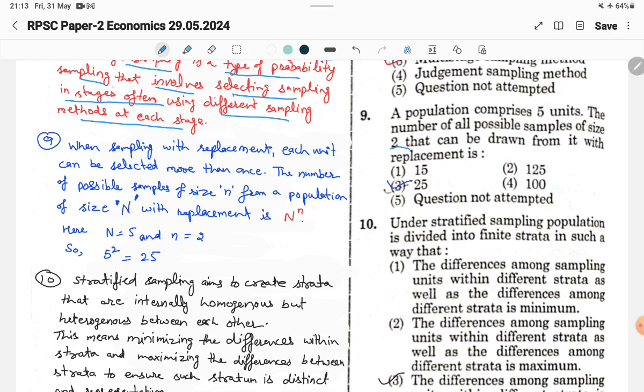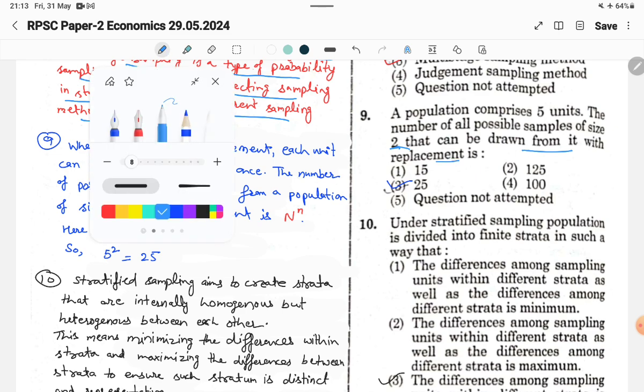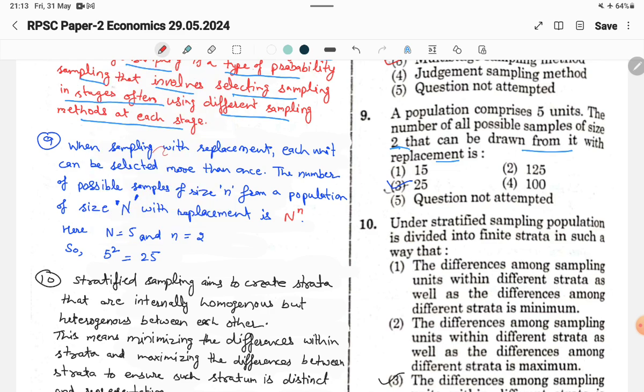Now question number 9. A population comprises 5 units. The number of all possible samples of size 2 that can be drawn from it with replacement is the option given. When sampling with replacement, each unit can be selected more than once.